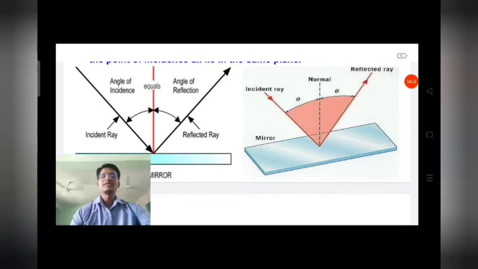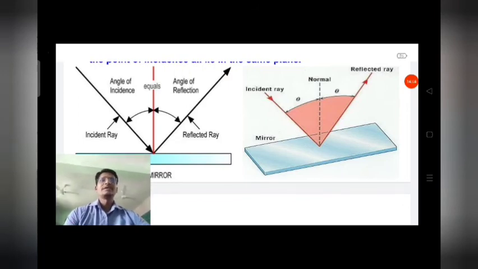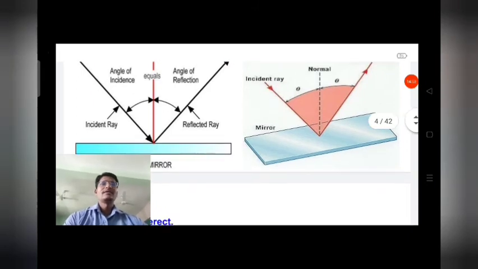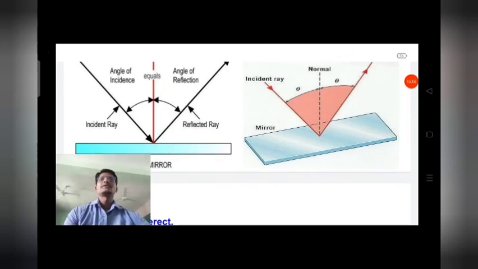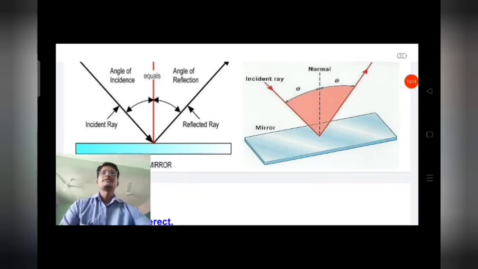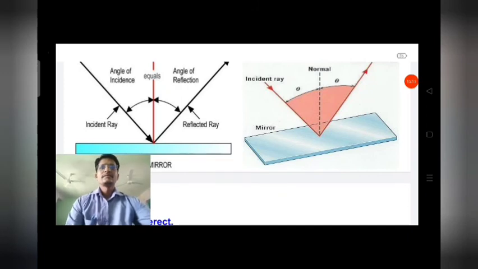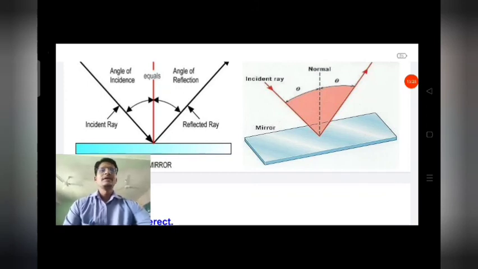And terms related to the reflection of light: incident ray, you can see in the diagram also, reflected ray, then normal ray. And the angles regarding this: angle of incidence, angle of reflection. And the 2 laws of reflection of light: the first is that all the rays lie in the same plane, and the second law is that the angle of incidence is always equal to the angle of reflection.